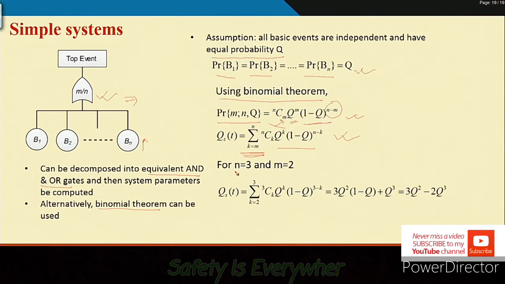For example, if we choose n equal to 3 and m equal to 2, then QST, just putting k equal to 2 to 3 in this equation, you will get this value: 3q square minus 2q cube. Now, you know what the q value is. If q is 0.5, you can put in 0.5 here, and then you will get the system unavailability. Okay.